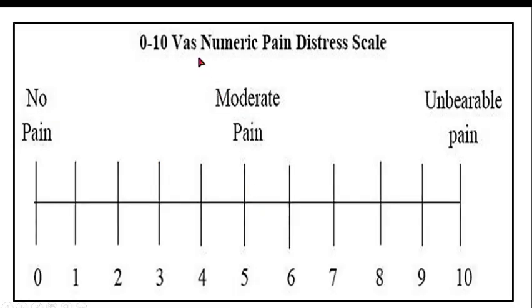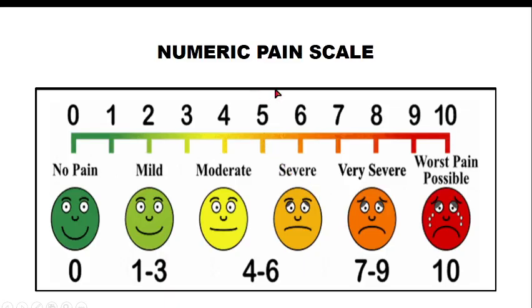Next is 0 to 10, the numeric pain distress scale. Okay, here instead of 0 to 100 we have 0 to 10, and here only 3 things are there: no pain, moderate pain, and unbearable. No faces, nothing. Okay, but you have some numbers, so depending on that you put a cross mark. This is a numerical pain scale where you have faces also, where you have numbers also. Okay, so then again this is how we have already studied. So this is a better colored one where it is much more clear to you.